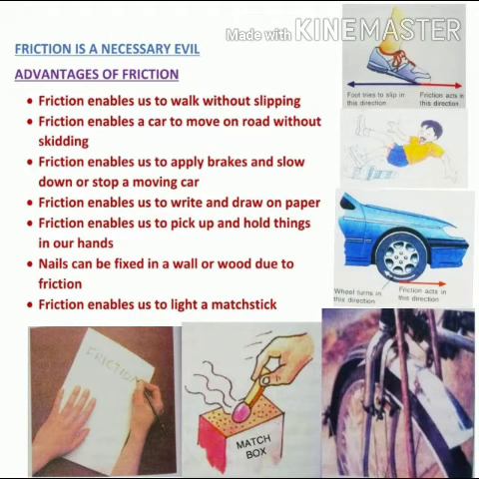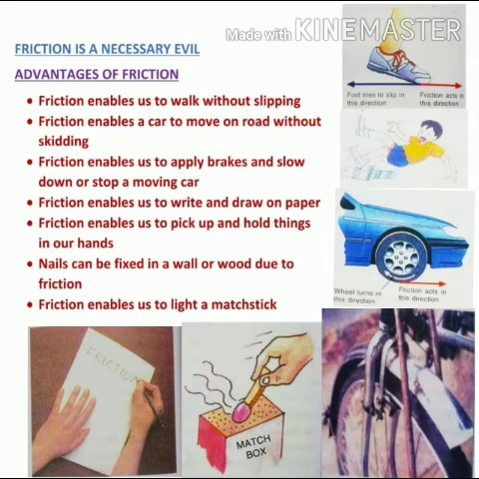Now many other examples are also there. We are able to put nails on a wall or on wooden surfaces. It is due to friction only. We are able to light a matchstick also. It is due to friction between the matchstick head and the rough surface of the matchbox. So all these are different examples which prove that friction is necessary.